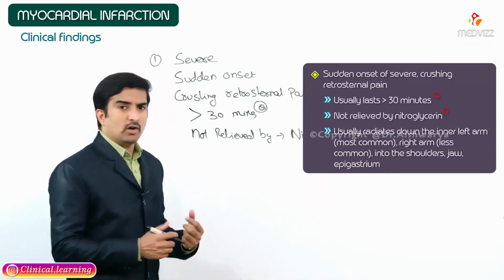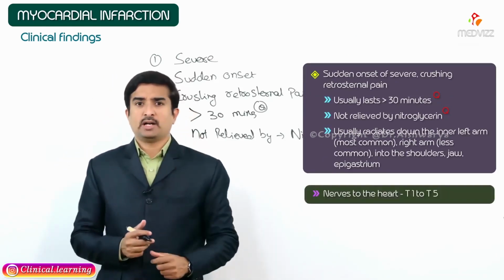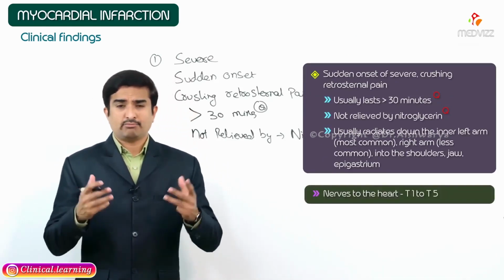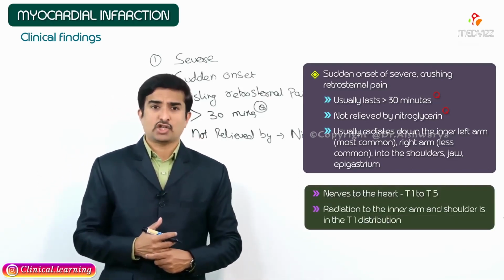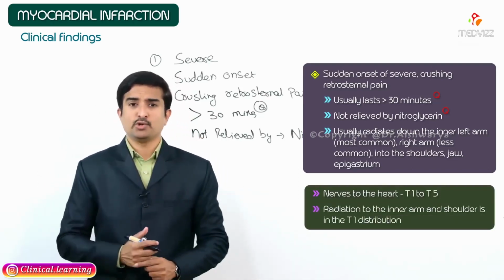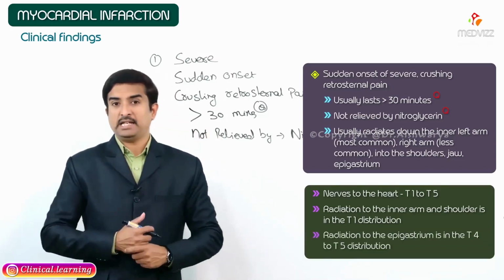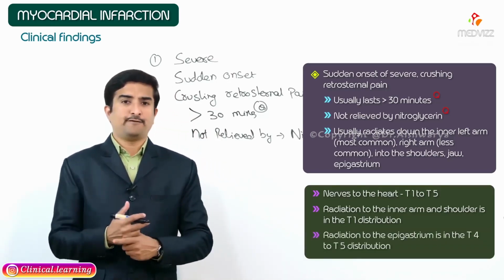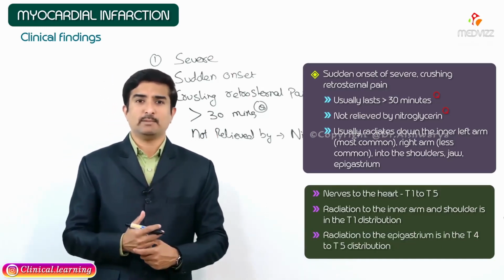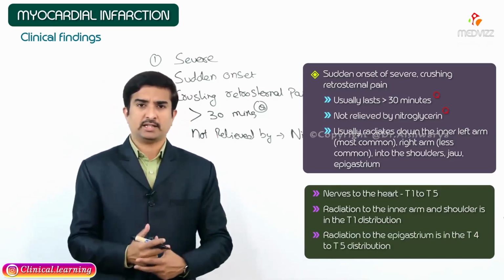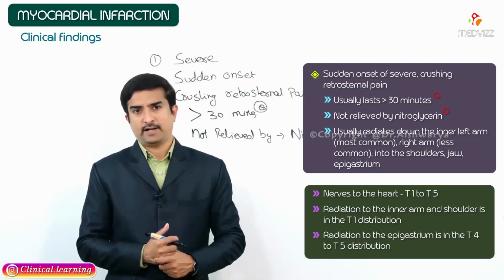It is mainly because the nerves to the heart are T1 to T5, and radiation to the inner arm as well as shoulder is the T1 distribution, and radiation to the epigastrium is in the T4 as well as T5 distribution. That is the reason radiating pain can be seen, which is associated with acute myocardial infarction.